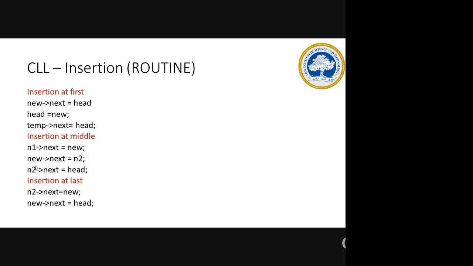This line is based upon which position you are inserting. But this is the added line whenever you get it. For that only I have given it. That's what I told you: the important code snippet is a short one, here. This line will work only when you are inserting between N1 and N2 and provided N2 is the last node. Okay?